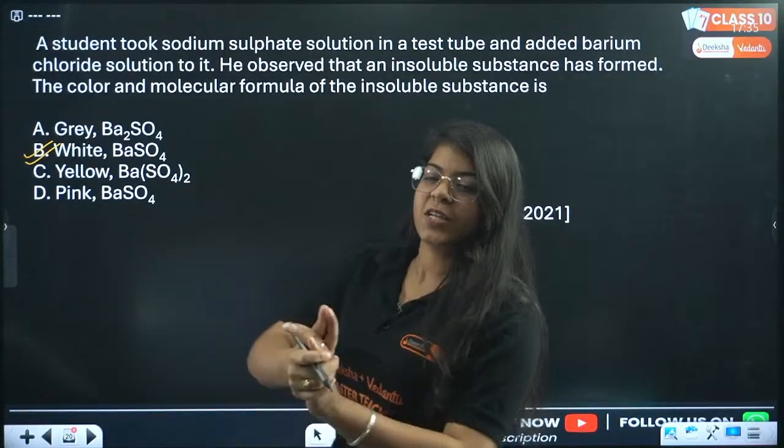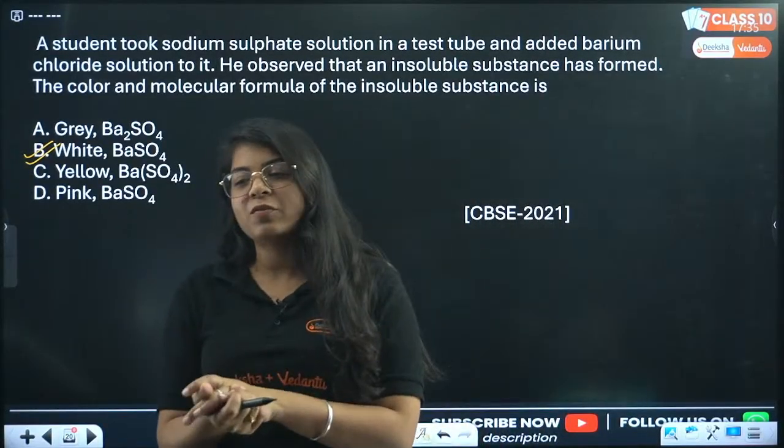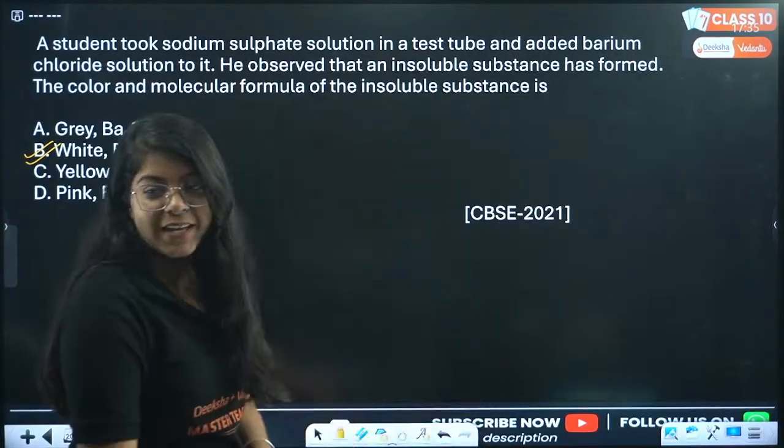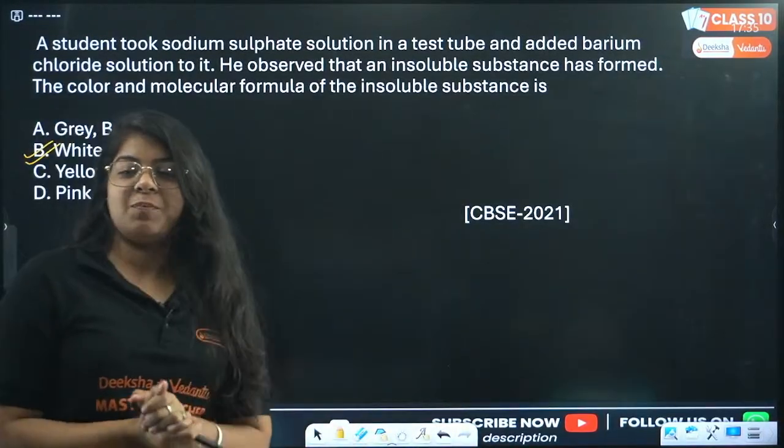Okay, we have the equation Na2SO4 plus BaCl2 gives BaSO4 plus 2 NaCl. Very good. Double displacement or precipitation reaction.